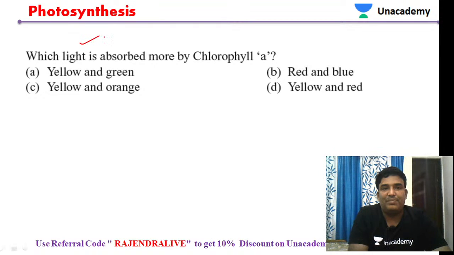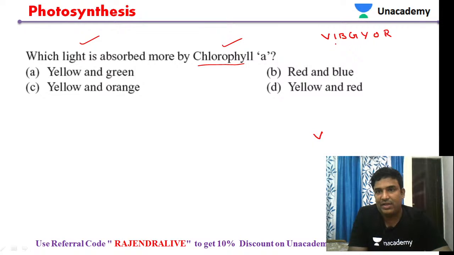Which light is absorbed more by chlorophyll A? In visible light we have seven colors, VIBGYOR: violet, indigo, blue, green, yellow, orange, red. So which light is more absorbed by chlorophyll A? That was the question.